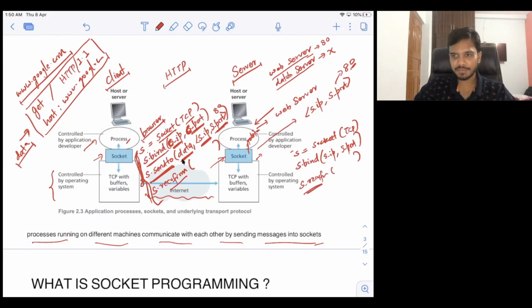So what is the use of a server? A server will typically serve some data. So it will wait for some request from the client. Once some request comes, it will see what the client is requesting. It will process that. And of course, that's why recvfrom. It is waiting for the client request or client data. So once the data is here, it will process that data and then it will use s.send to send whatever data it wants to send to the client. So basically similar operations will happen on the server socket also.